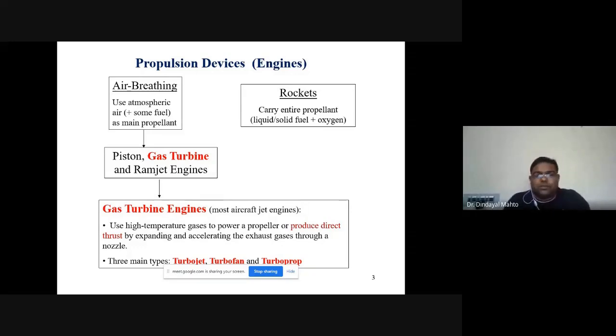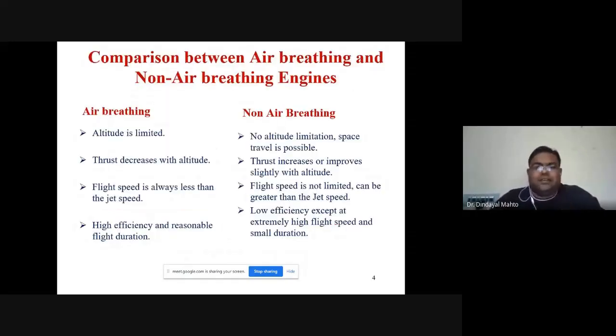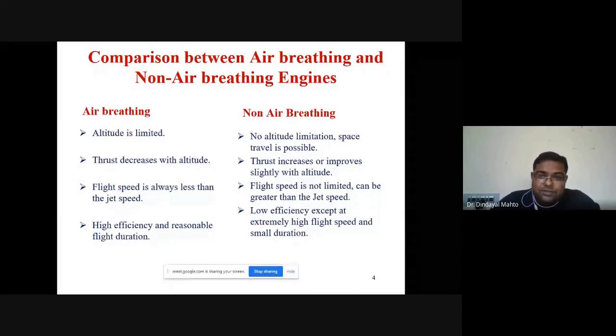So this is broadly the particular difference between air breathing engines and non-air breathing engines. As I said, air breathing engines depend on the atmospheric conditions, so there is an altitude limitation in the operating condition of air breathing engines. But in the case of non-air breathing engines, there are no altitude limitations. That's why we prefer these kinds of engines for space exploration.